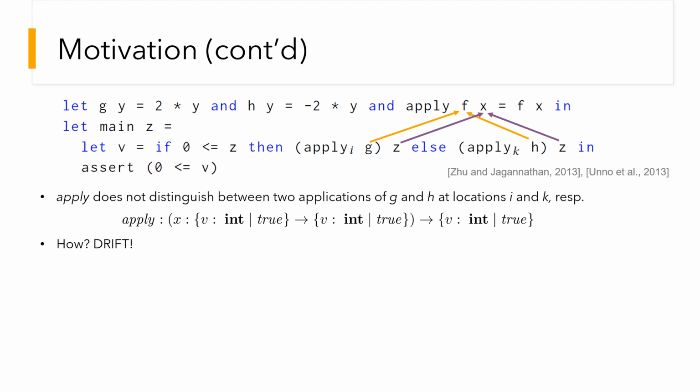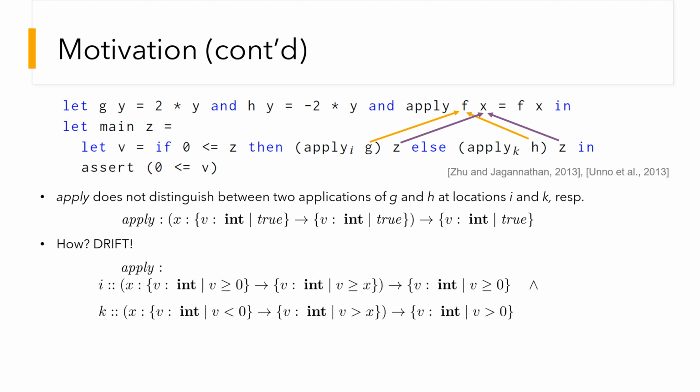Drift gets around this problem by allowing typing the apply function based on different calling contexts. If we define these calling contexts as locations where the call to apply happens, in this case I and k, the inference of apply can associate g to non-negative inputs and h to negative inputs. One thing to notice here is that apply is typed based on how it is used in the program. The assigned type does not model the complete behavior on all possible inputs, yet only on those actually reachable in the program. This is one of the distinguishing features of data flow refinement type inference algorithms.